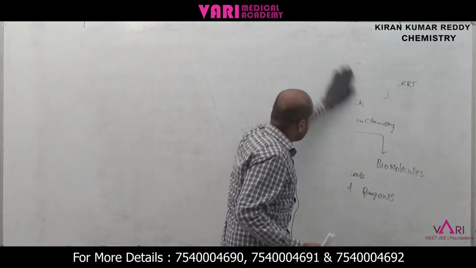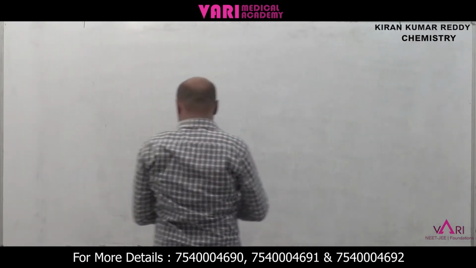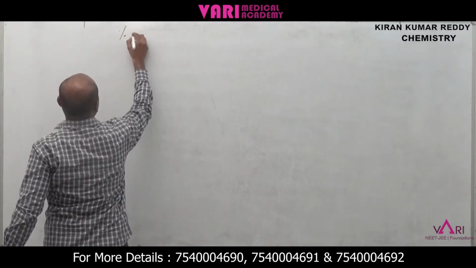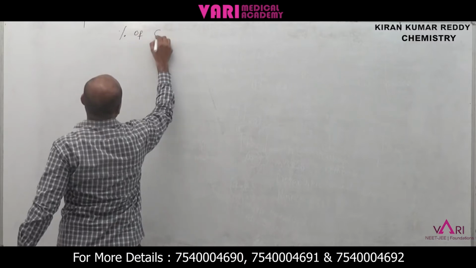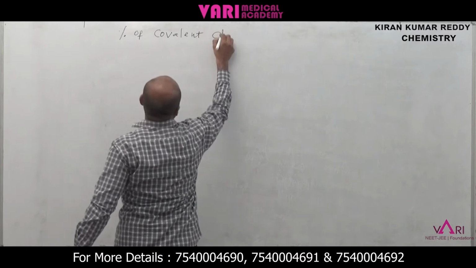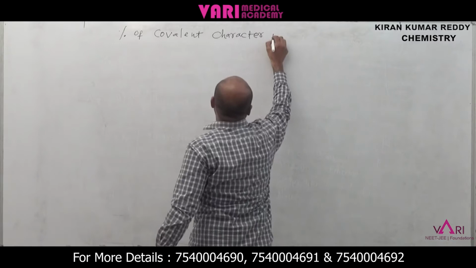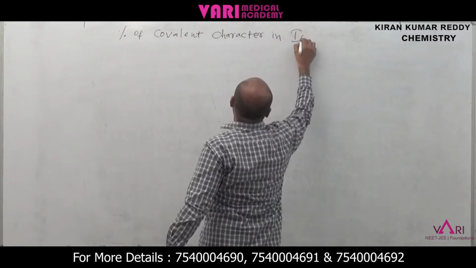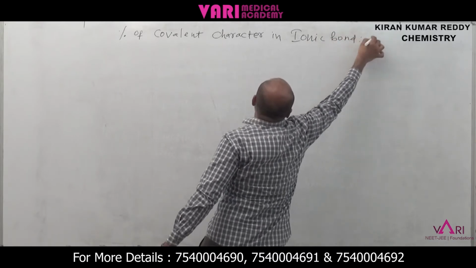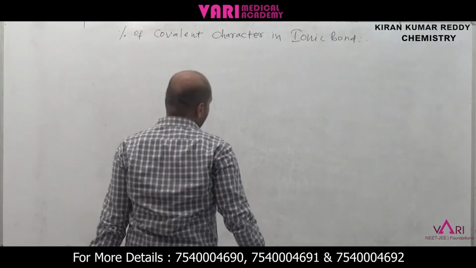Now today we have to explain the percentage of covalent character in an ionic bond.